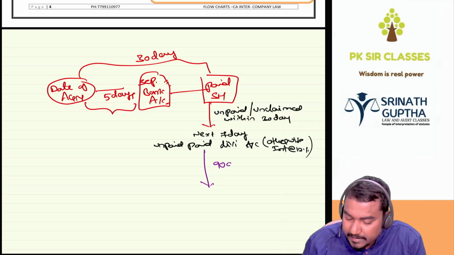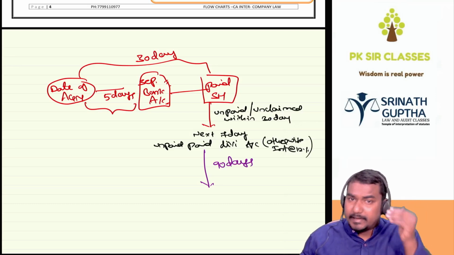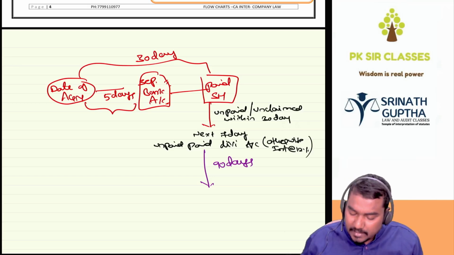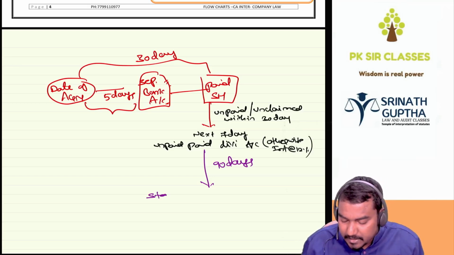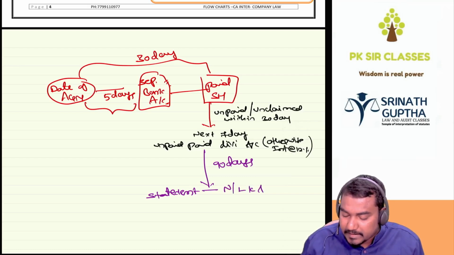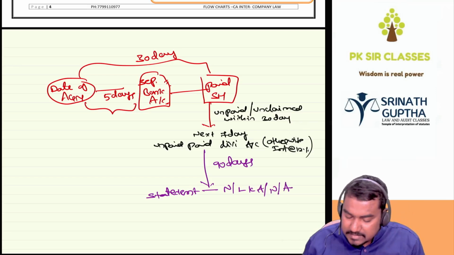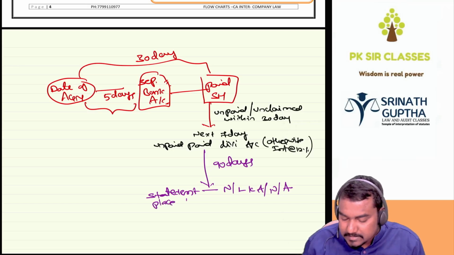If in these 90 days no one is coming to take the dividend, then the company has to prepare a statement containing the name of the shareholder, last known address, number of shares held, and amount of dividend. We prepare all these in a statement and place it on the company website.